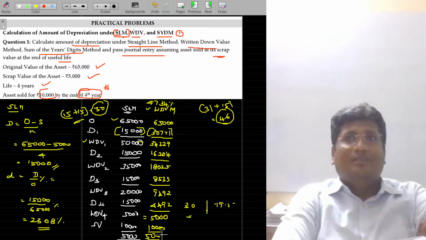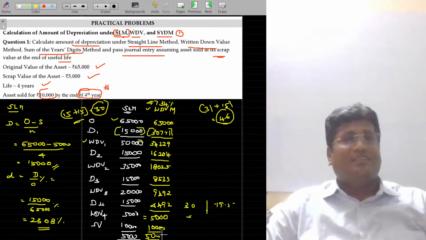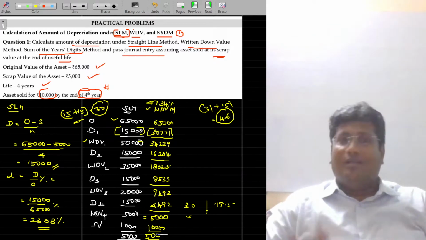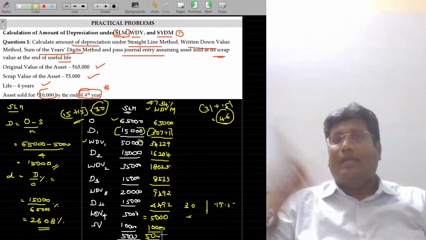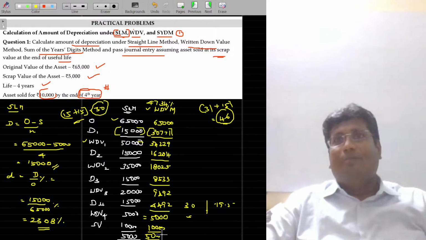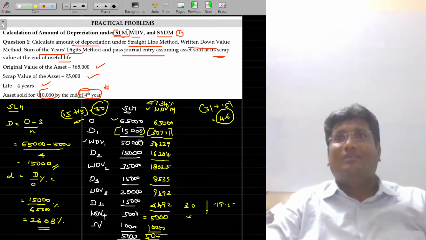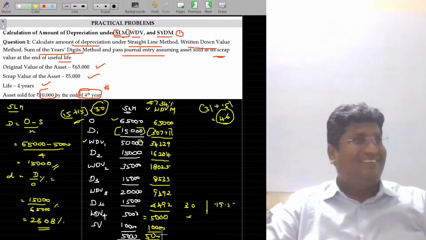Whom do you select? First of all, you chose me, and when the asset is becoming older, still I charge 30 rupees. If I tell you, sir, I am charging 30, that fellow charges only 19.5. The reason why I charge more is my asset is an old one. What will you tell me? If it is old, why do you charge more?